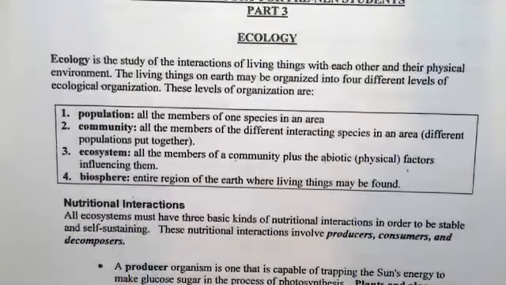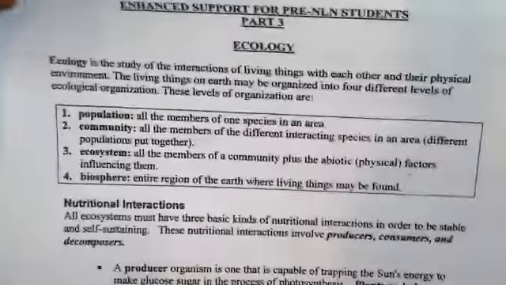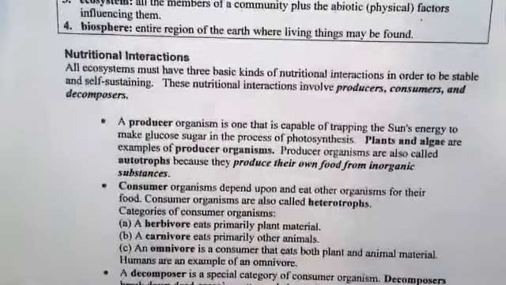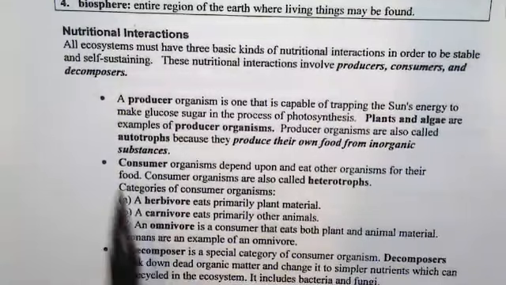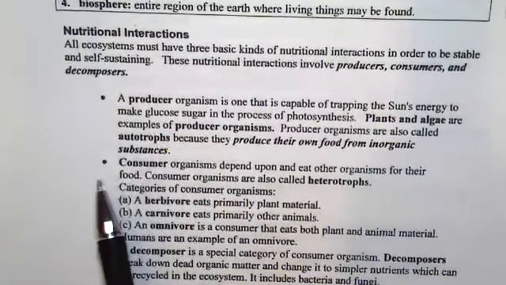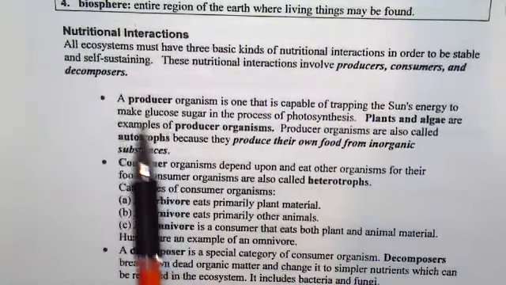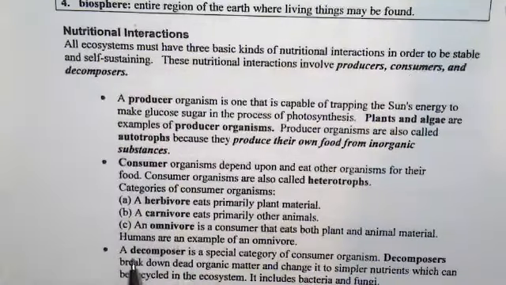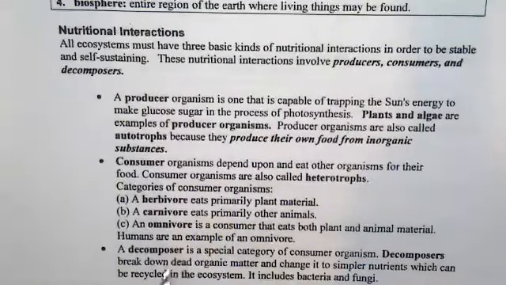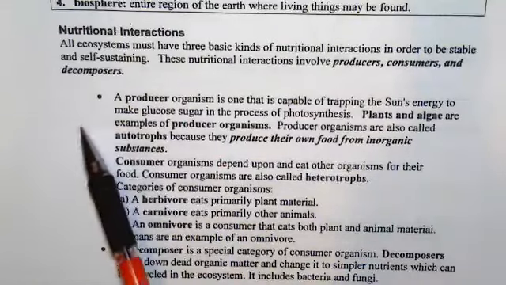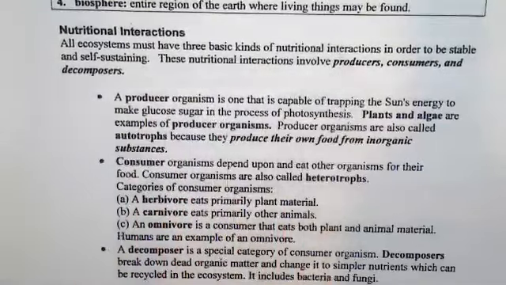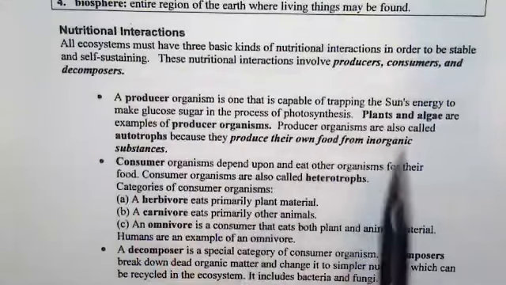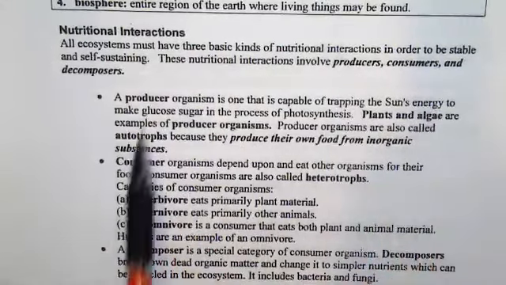Now, with that knowledge, let's look at some nutritional interactions that you have to know about. You have to know about the producers, consumers, and decomposers. These are 3 key things you have to know when talking about nutritional interactions. All ecosystems must have 3 basic kinds of nutritional interactions in order to be stable and self-sustaining. These involve producers, consumers, and decomposers.